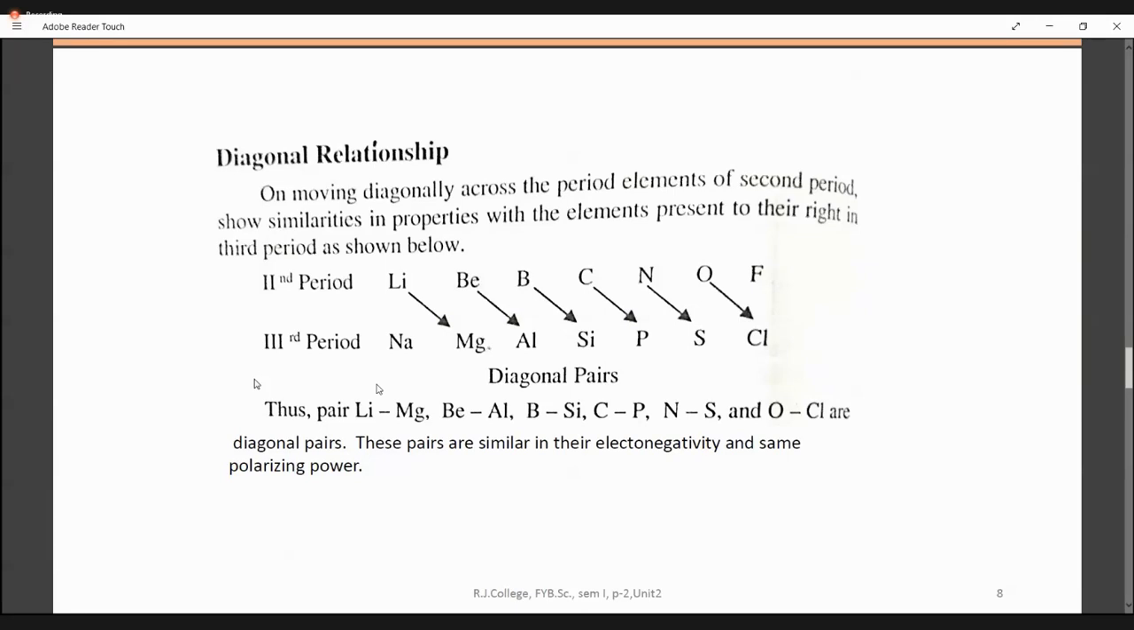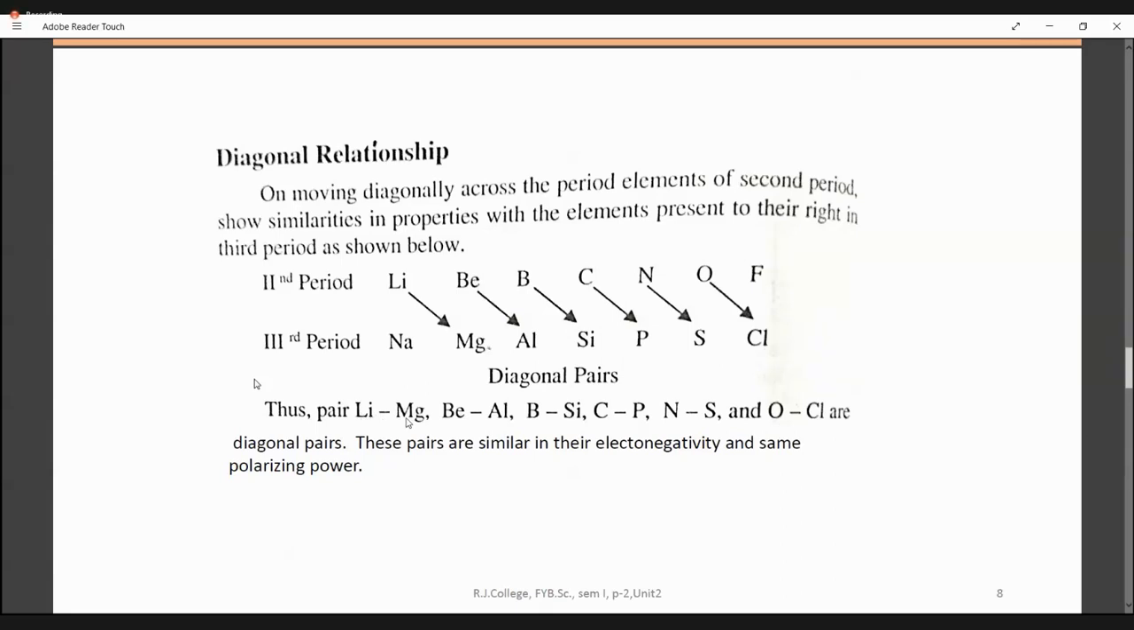So lithium, magnesium is one such diagonal pair. Beryllium, aluminium is another one, and boron, silicon is another diagonal pair. When they are present diagonally in the periodic table, they are called diagonal pairs. Why do we pair them? Because they have similar chemical properties and similar physical properties. So we will read what those chemical properties are which are similar in both, and why they should exhibit certain similarity. This is because, if I consider lithium, magnesium as one pair, both of them will have the same ionic radius.